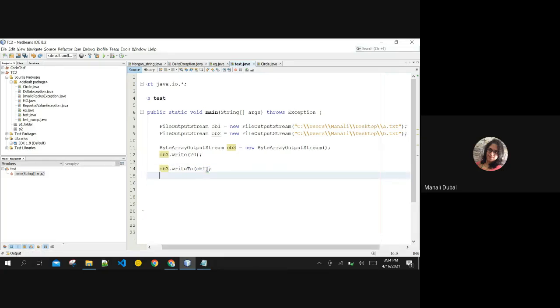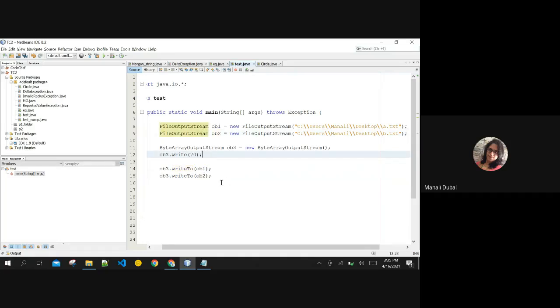In the sense, what I am doing is writing this data to this stream. I am not writing the data directly to the file, but your byte array output stream is holding the data, and once you use the function writeTo, that data is transferred to the destination streams at the same time. So one data can be written on the stream, and the same data can be transferred to multiple streams by using byte array output stream.